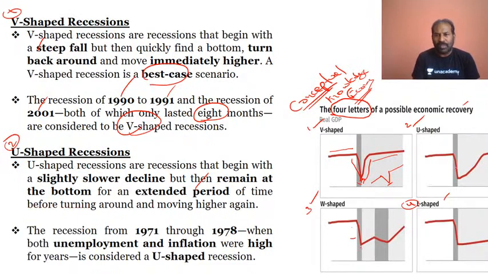So it falls down, and it will be there for some time. It will not be an immediate bounce back, but it will gradually improve, over an extended period of time, and then move to a higher range. The fall will be steep, but the increase will be gradual. This has taken place in the recession of 1971 through 1978, when both unemployment and inflation were very high, and that is considered U-shaped. It falls down steeply, but rises at a very gradual pace.